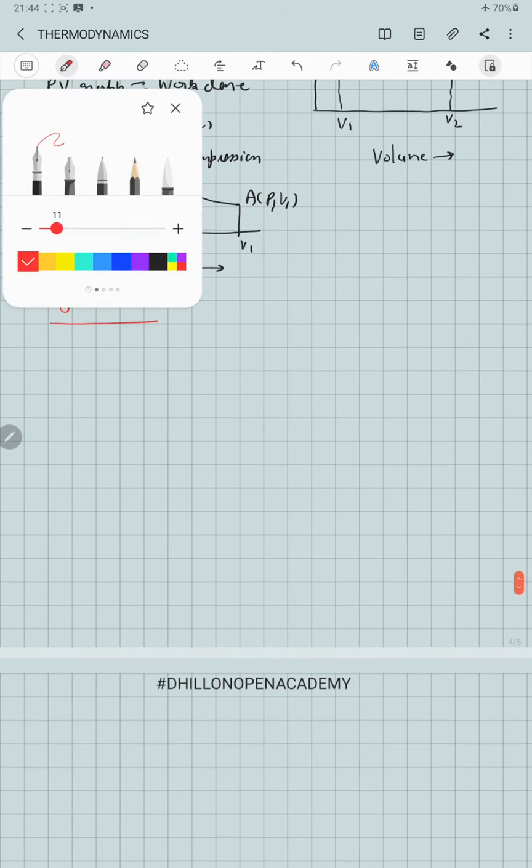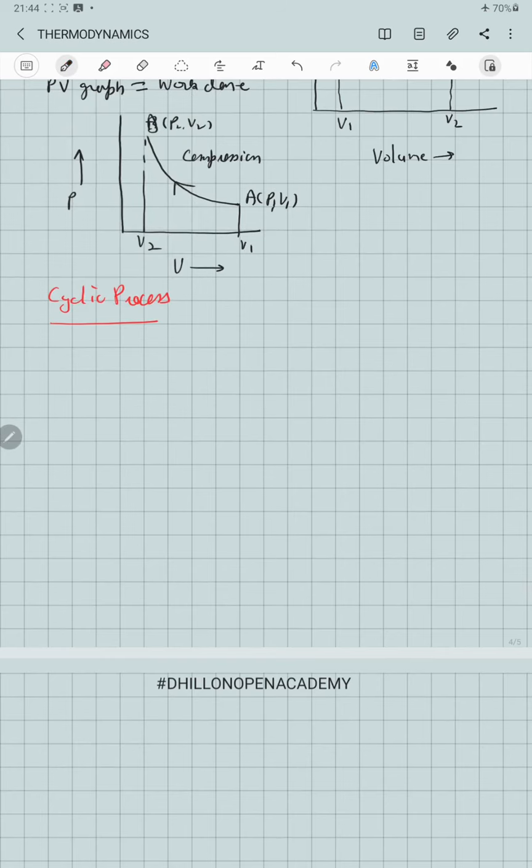This type of cyclic process we can represent on the indicator diagram as, here we have pressure and volume respectively on the y and x axes. These are the points A and B between which expansion and compression of the system is taking place.